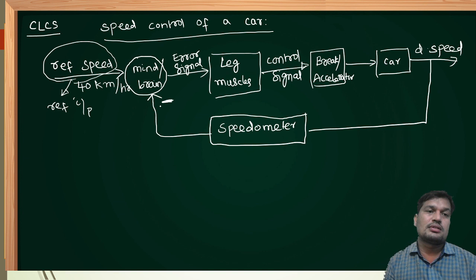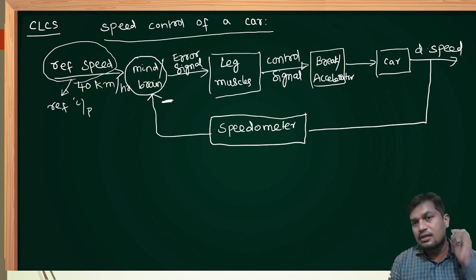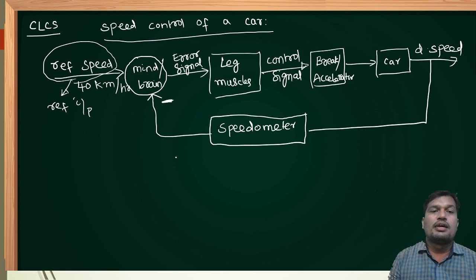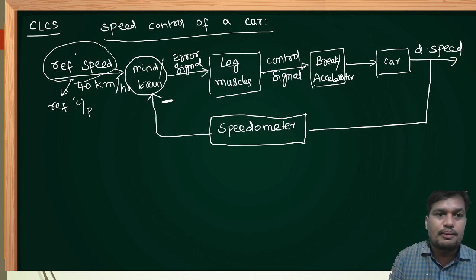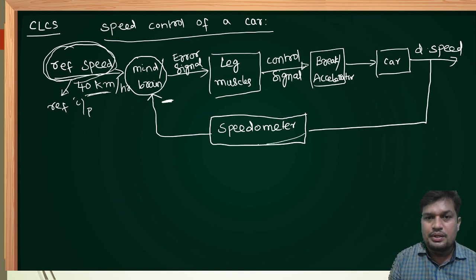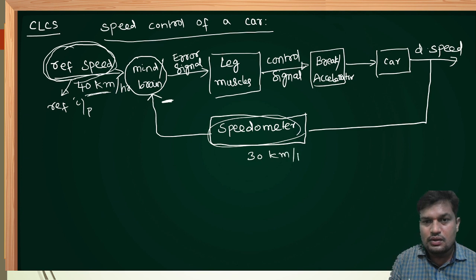Why are control systems designed with more negative feedback compared to positive feedback? That also we will discuss. Now this is the closed loop control system block diagram. Now dear friends, I started from my home to reach the class with 40 km per hour. This acts as a reference input to the system. Now in the speedometer I observed the car is moving with 30 km per hour, which means the output of the car is 30 km per hour.